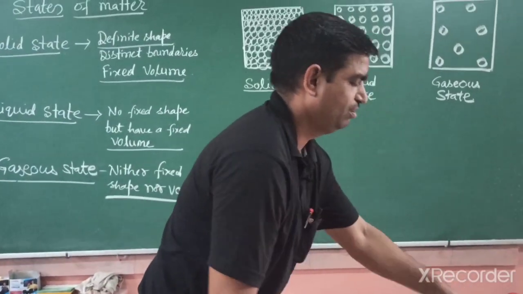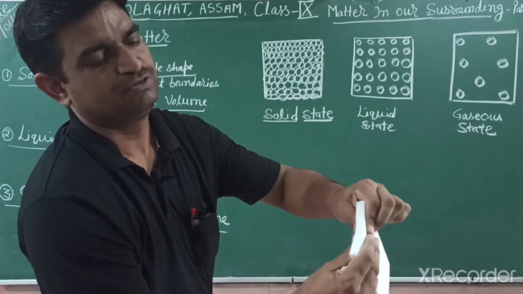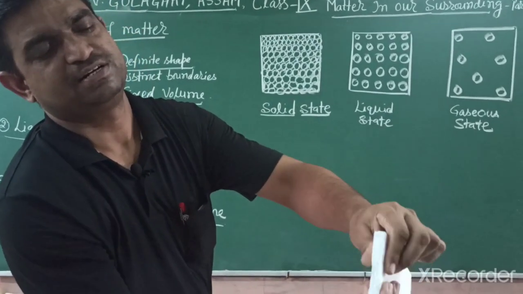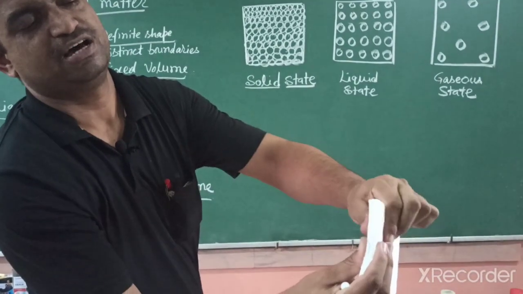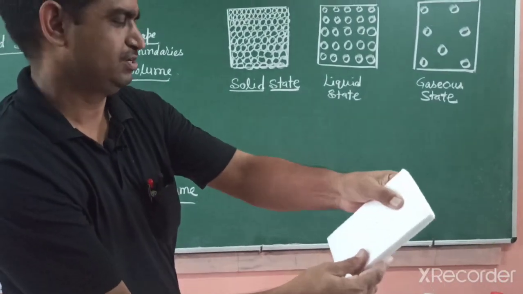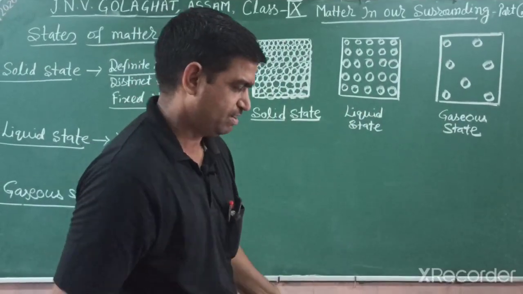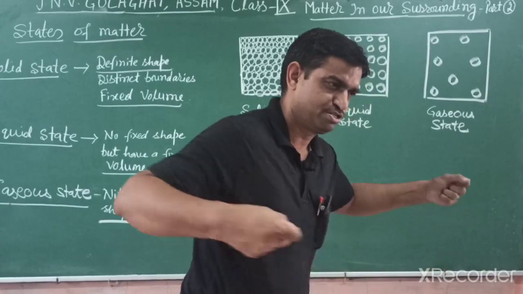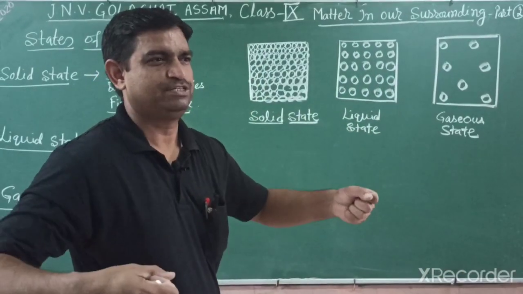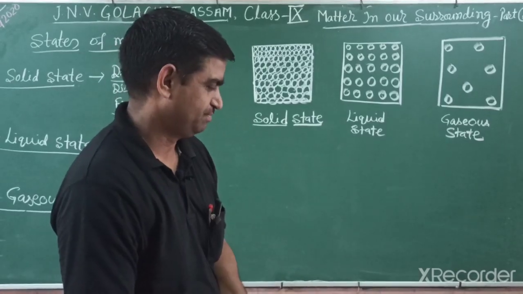In this thermocol, there is space between particles. When we apply pressure, it shrinks, means it is pressed. But when we remove the pressure, it comes back to its original shape. Similarly, rubber is also made of particles, and if you stretch it, it expands, and when we remove the pressure, the rubber comes back to its original shape.